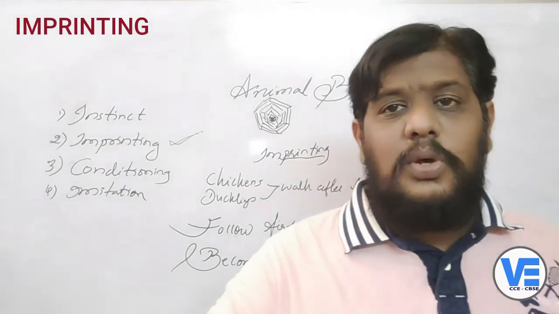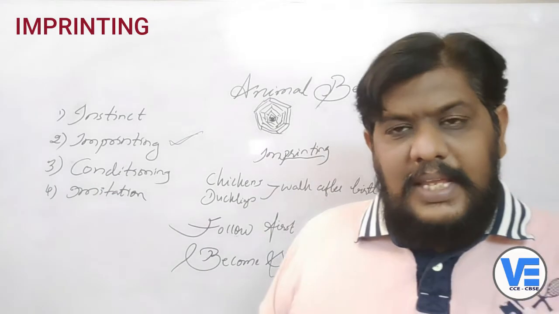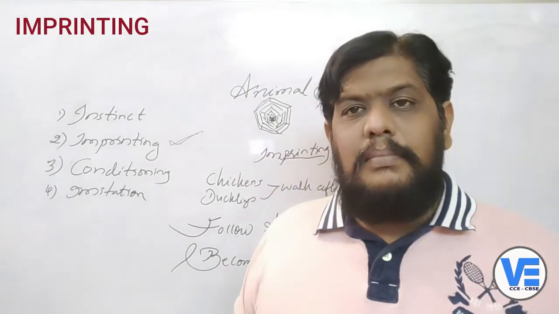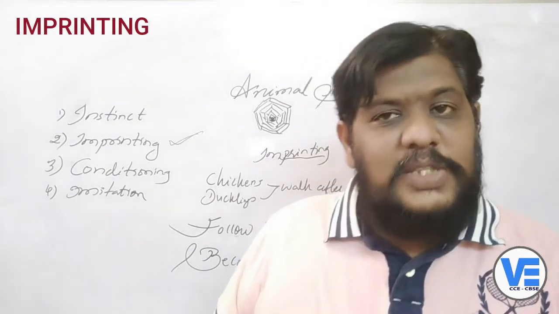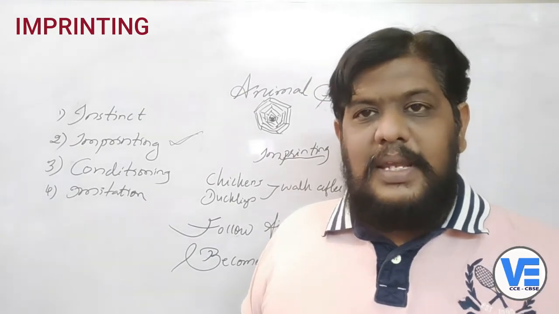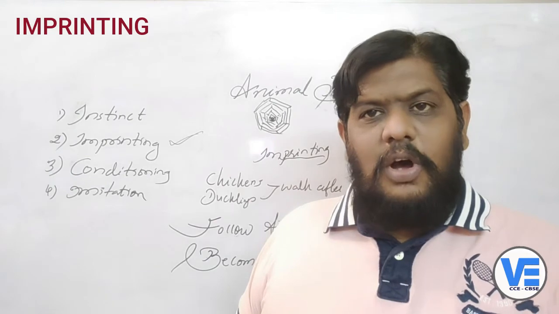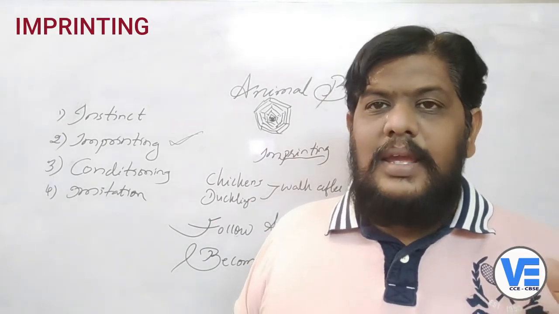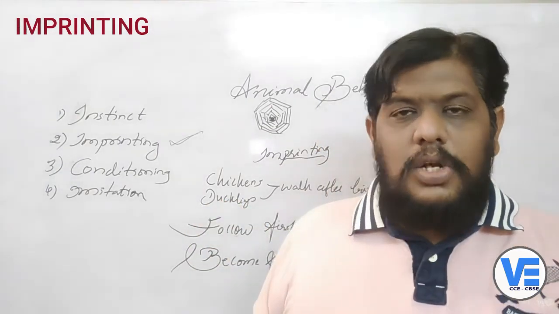And sometimes, especially with ducklings, whatever they see in the beginning, the first moving object, they will take it as their mother. That is what I learned. It could be a moving ball, or even a person walking, or any cardboard which is being dragged. Whatever it is, if they see the first moving object, they will make sure that it is their mother. That is what imprinting is all about.